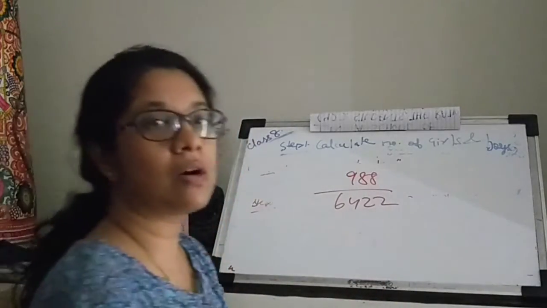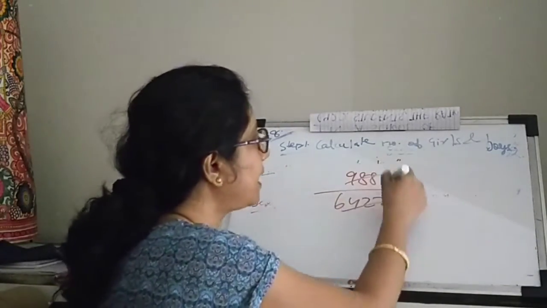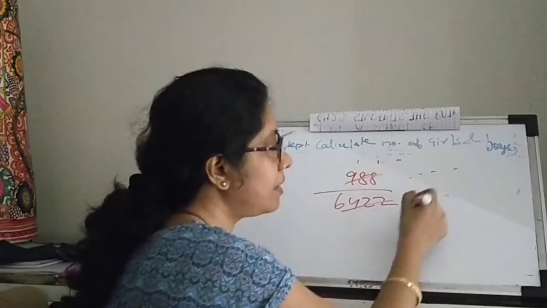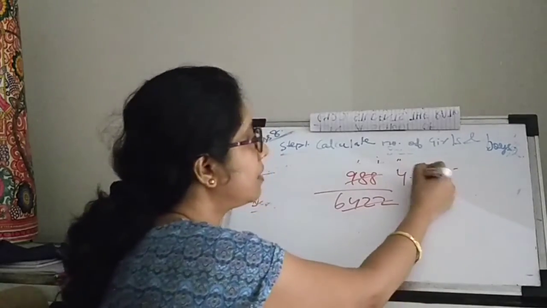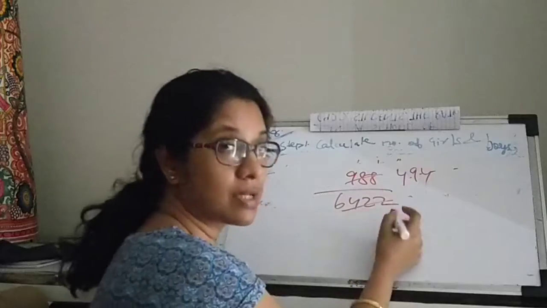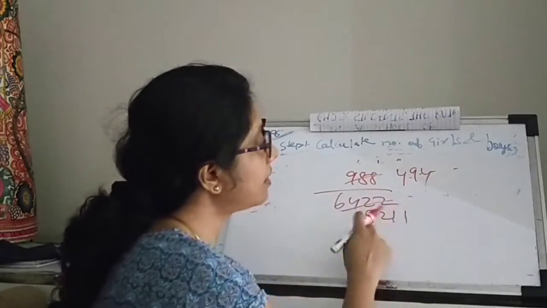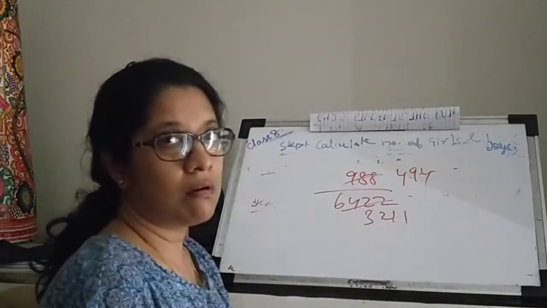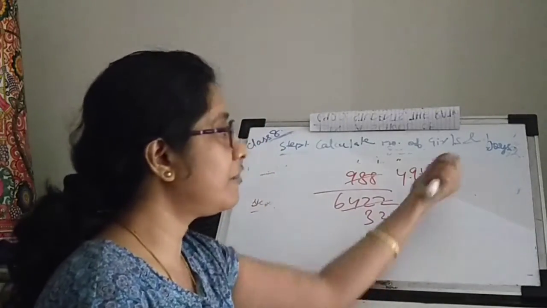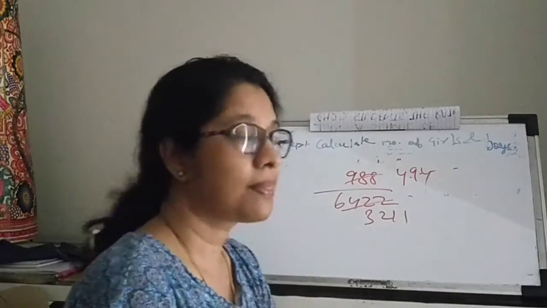Either you can go on dividing it by 2 every time, and you have multiple chains. First you divide by 2, then you again divide this, and then again you further keep on dividing it. This kind of method will take a long time for you to reach the lowest form.